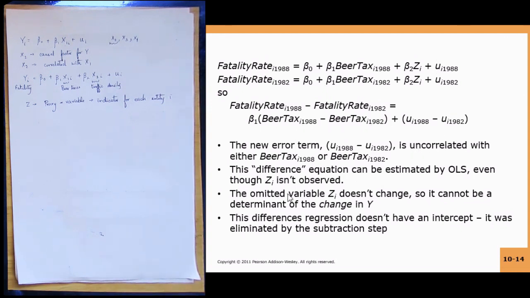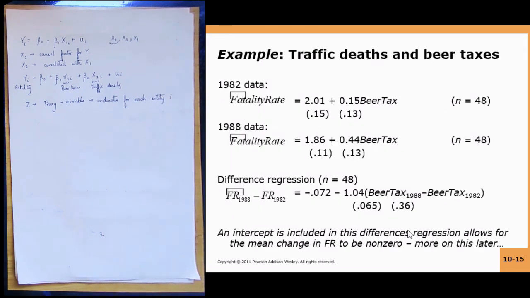So now we have a difference equation: fatality rate 1988 minus fatality rate 1982, one year minus the other year, is equal to beta 1 times beer tax 1988 minus 1982. The omitted variable ZI doesn't change, so it cannot be a determinant of the change in Y. So what do you do now? This difference regression doesn't have an intercept. It is eliminated by the subtraction step.